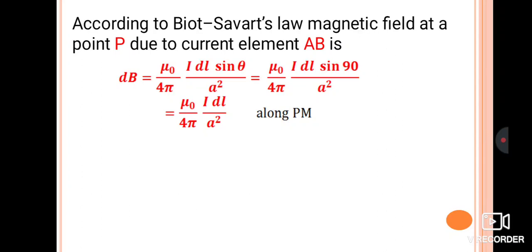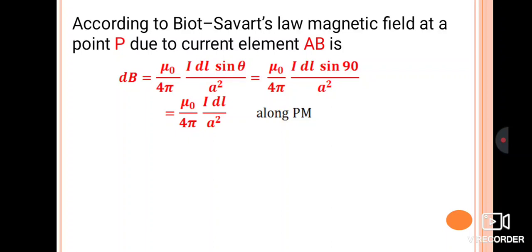This is equal to mu naught by 4 pi I dl sin theta, where theta is 90 degrees here, since both are acting perpendicular. So sin 90 divided by A square. Therefore, we got mu naught by 4 pi I dl by A square, and this will be acting along the PM direction. Once again, go through the diagram and observe that PM. So because of one current element AB, we got the magnetic field as mu naught by 4 pi I dl by A square, acting along the PM direction.